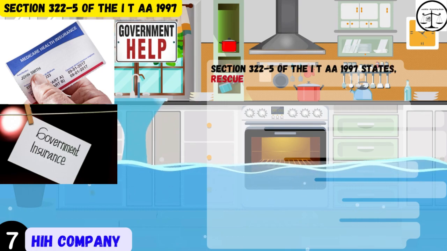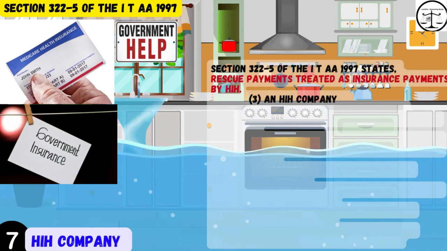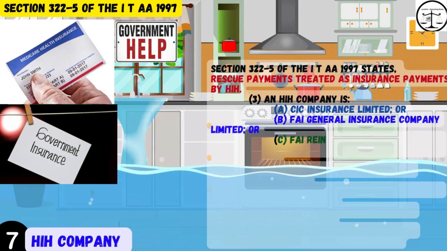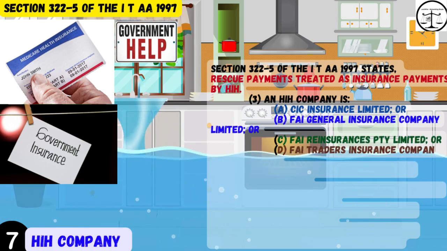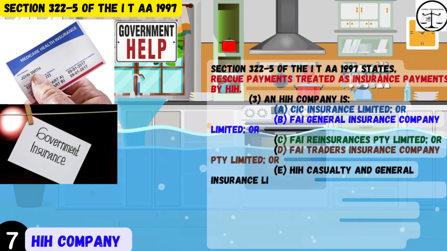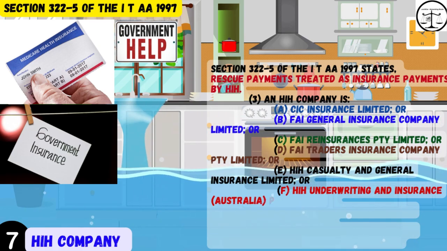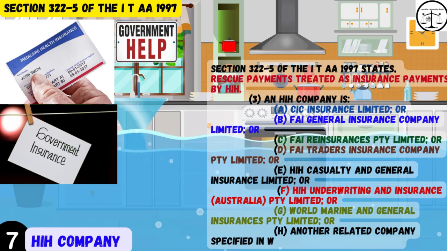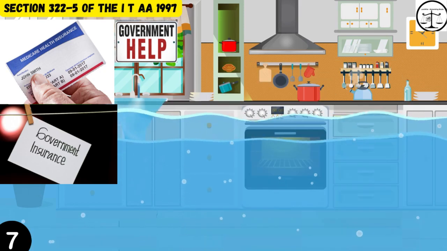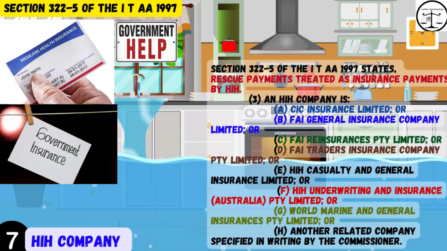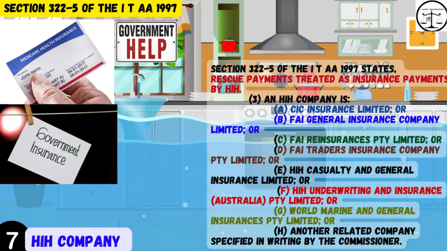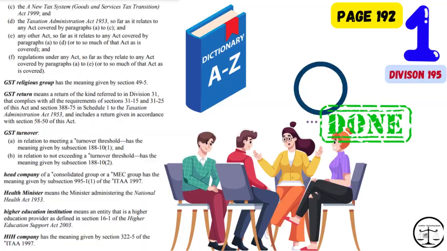3. An HIH company is A. CIC Insurance Limited, or B. FAI General Insurance Company Limited, or C. FAI Reinsurances Proprietary Limited, or D. FAI Traders Insurance Company Proprietary Limited, or E. HIH Casualty and General Insurance Limited, or F. HIH Underwriting and Insurance Australia Proprietary Limited, or G. World Marine and General Insurances Proprietary Limited, or H. Another related company specified in writing by the Commissioner. That was it for page number 192.